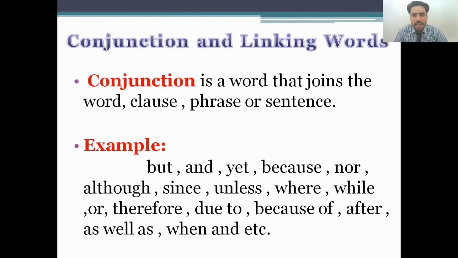So, conjunctions and linking words. As you know, a conjunction is a word that joins two clauses, words, phrases, or sentences. I'll give examples: but, and, now, yet, because, nor, although, since, unless, where, while, as soon as, therefore, due to, because of, after, as well as, when, etc. These are all conjunctions.